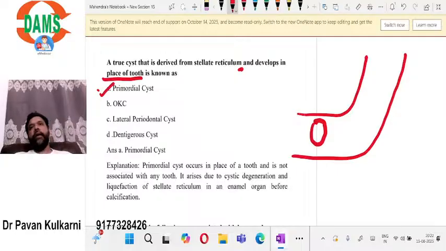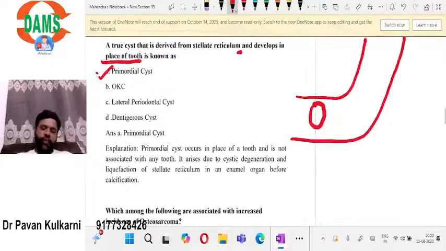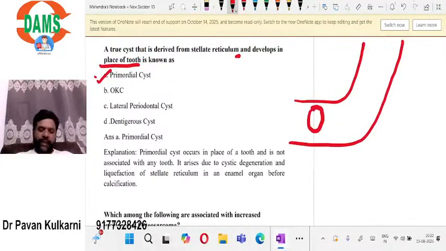So actually, what the WHO says is that primordial cyst is the cyst that occurs because of degeneration of the stellate reticulum. It occurs where the tooth was supposed to be seen. But now WHO says that there is no such cyst. Actually, primordial cyst is nothing but OKC, odontogenic keratocyst only. But still, from the point of view of MCQ, you have to remember that it is a cyst which occurs in place of tooth. It is due to cystic degeneration of the stellate reticulum.